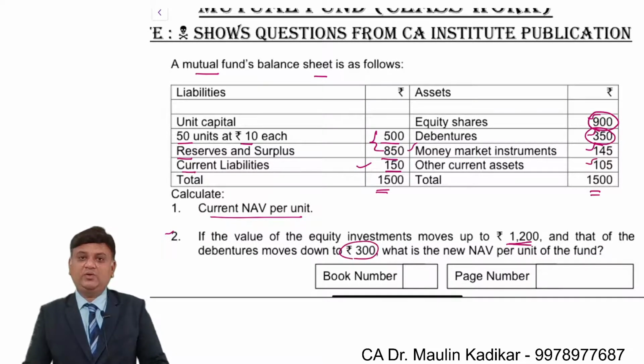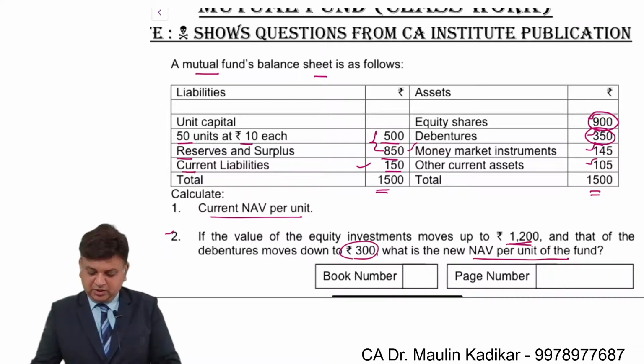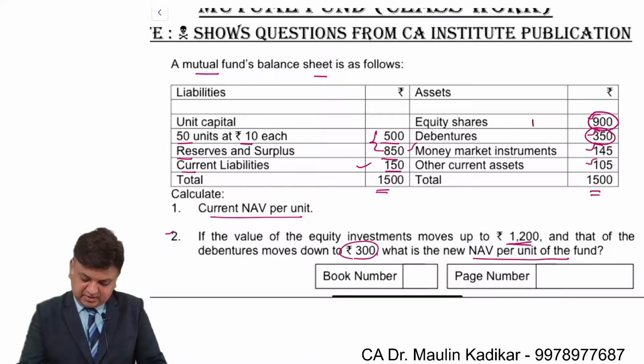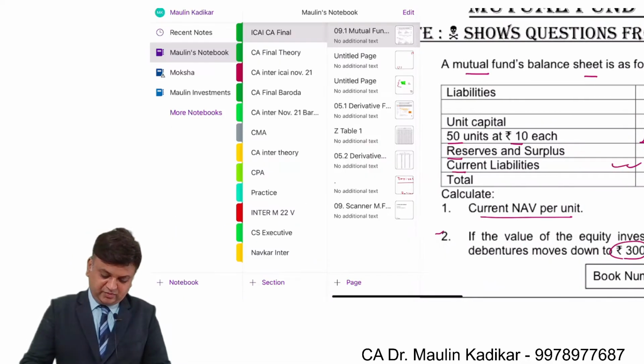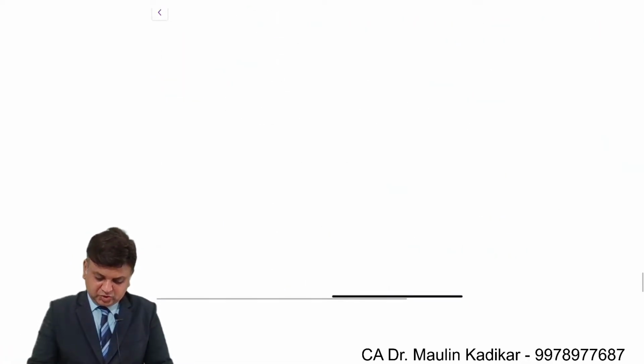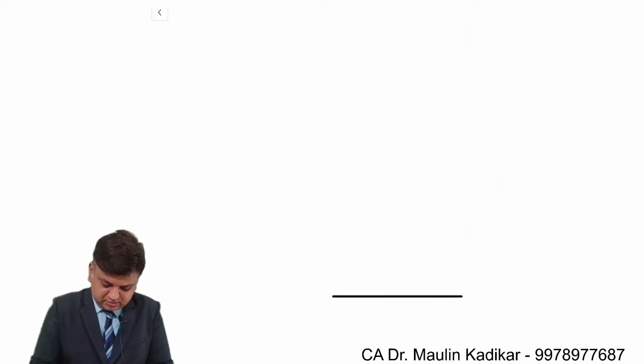Taking into account these two changes, we are required to find NAV per unit. So this is 1200, this is 300, these two as they are, minus 150.